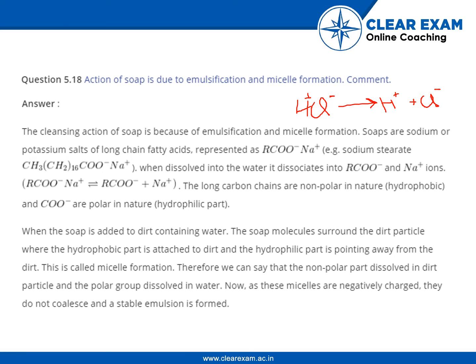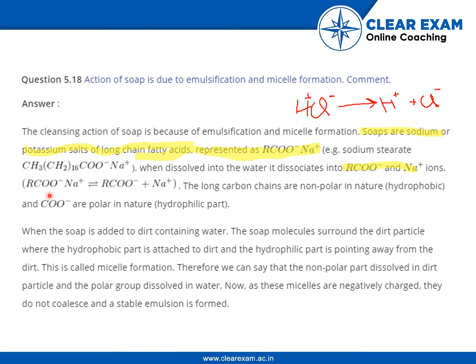So I will just highlight this part, and this part is also important. Soaps are the potassium or sodium salts of long chain fatty acids. You will learn more about soaps when you read the chapter Chemistry in Everyday Life of class 12. Okay, so moving on. So this is a reaction.